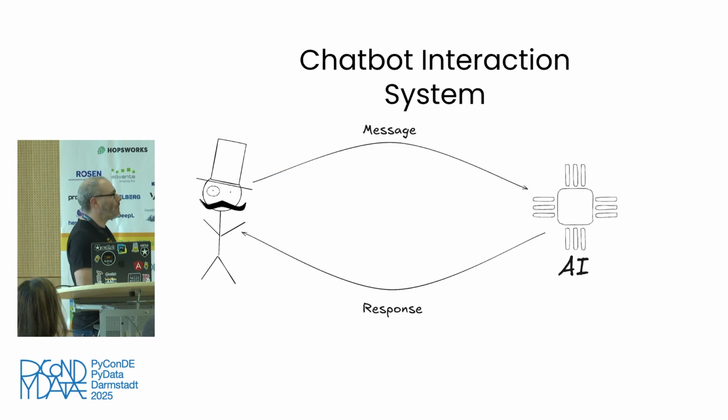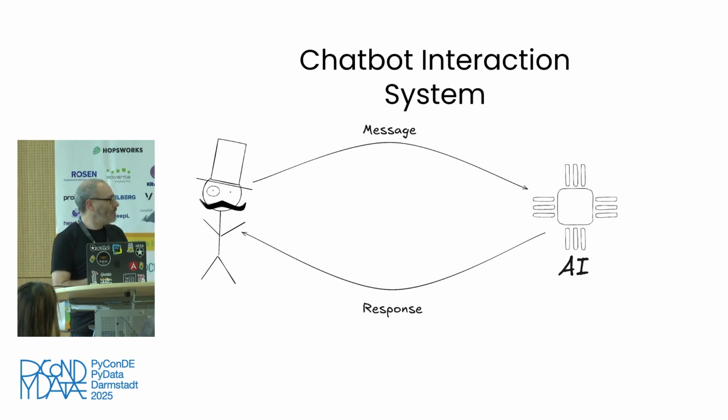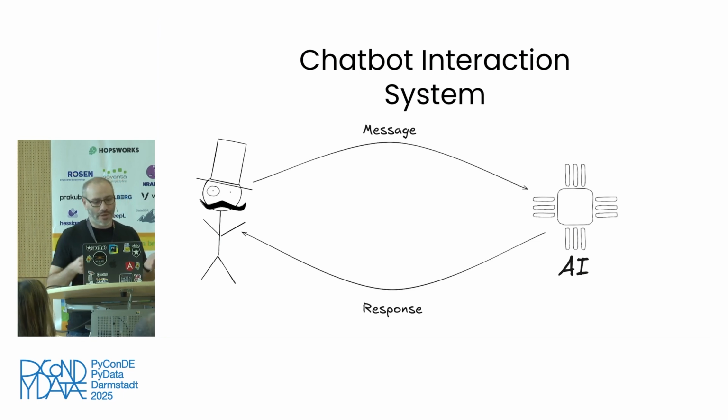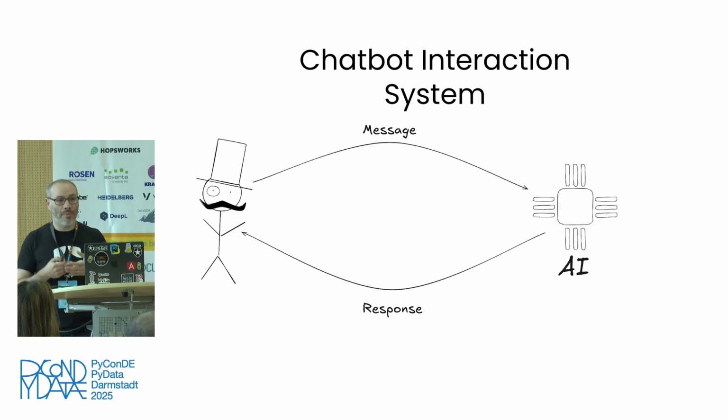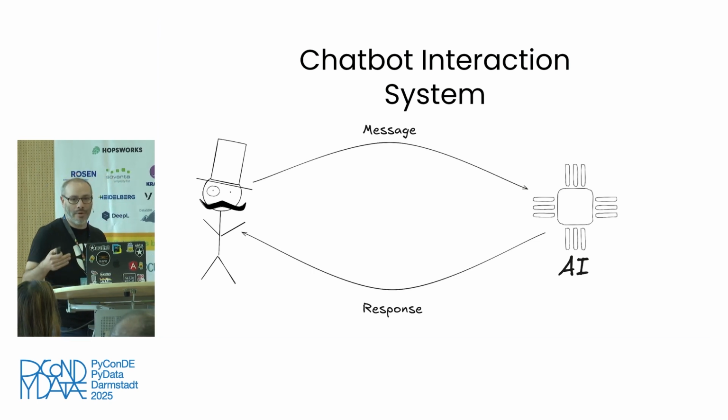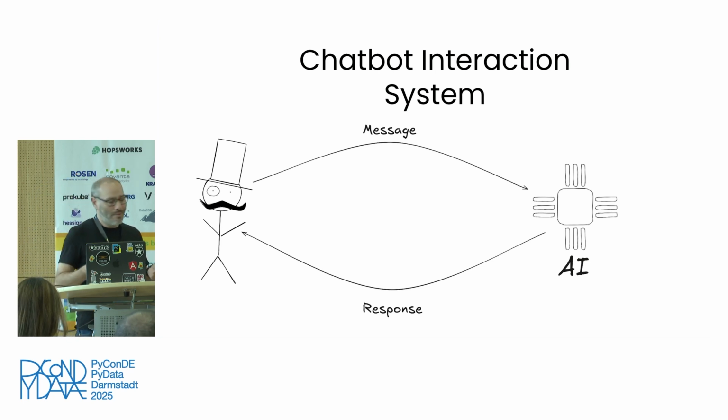If you think a little bit about how a chatbot works, in this very sophisticated diagram that I created, you can see that we have this very fancy gentleman here that sends a message to the AI, and the AI sends back a response. It's pretty straightforward, very simple. There's no state management. The AI has no knowledge of what happened in the past. Every time that we want to carry a conversation with the chatbot, we need to send them the whole message list, so that it can reevaluate all the messages and conversations that we had before, and reply with some context. So they are stateless entities. And they are cool, but a little bit boring.